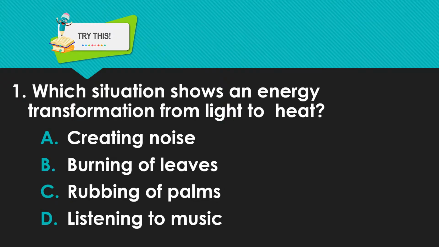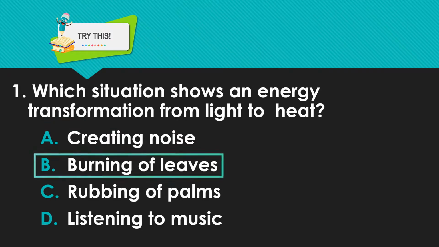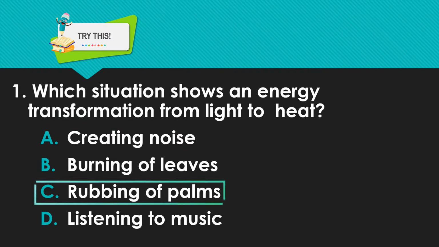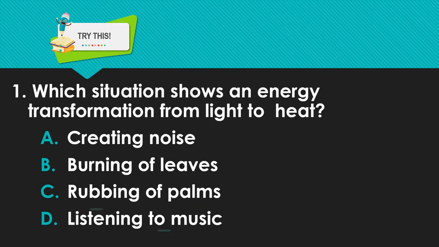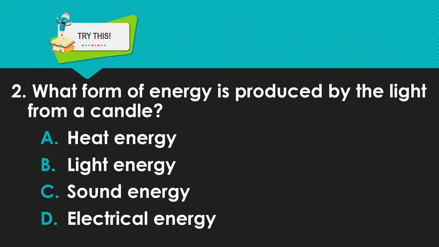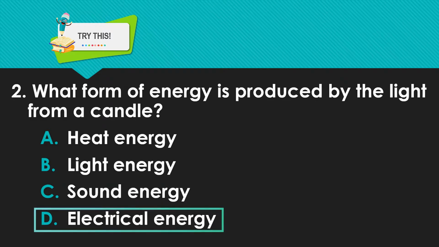1. Which situation shows an energy transformation from light to heat? A. Creating noise. B. Burning of leaves. C. Rubbing of palms. D. Listening to music. 2. What form of energy is produced by the light from a candle? A. Heat energy. B. Light energy. C. Sound energy. D. Electrical energy.